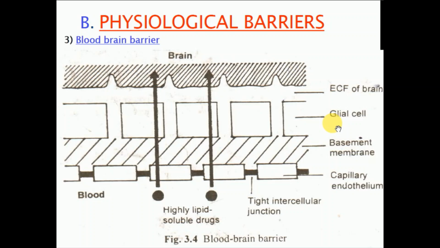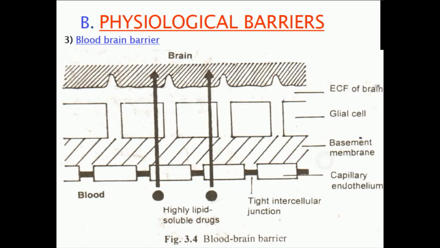Here the first bottom layer is the capillary endothelial. This capillary endothelium has tight junctions. It will not allow the passage of moderately polar and polar drug molecules. It will allow the passage of lipophilic drug molecules only. Later on, the basement membrane is there. This basement membrane possesses the pericytes and astrocytes. It will provide the support layer.